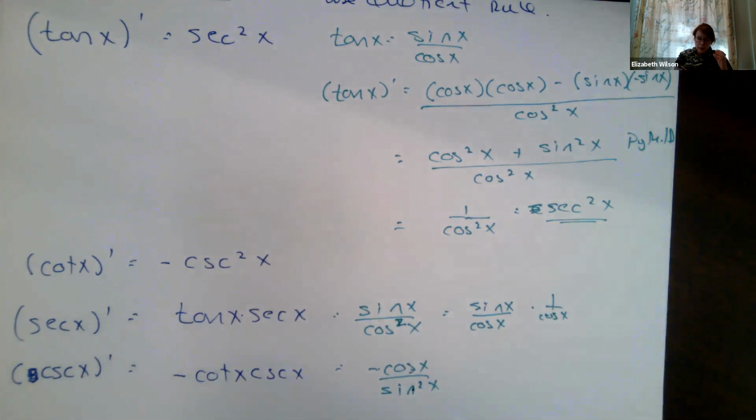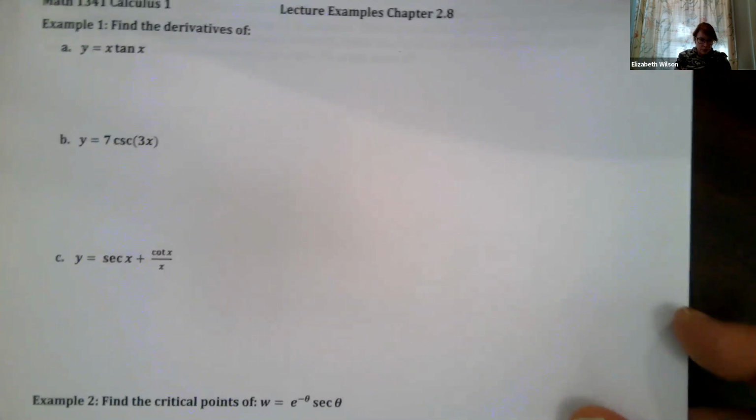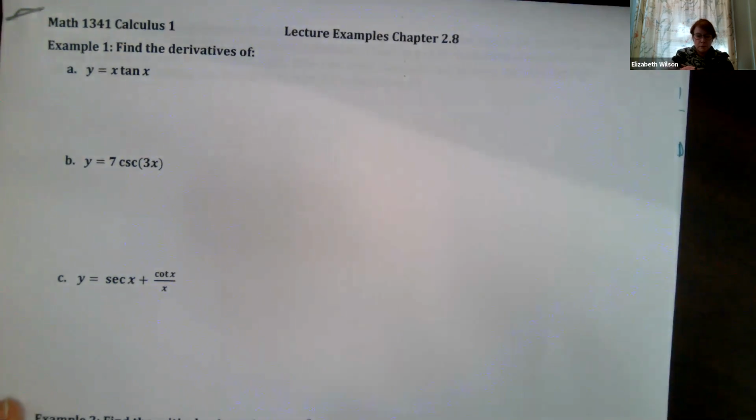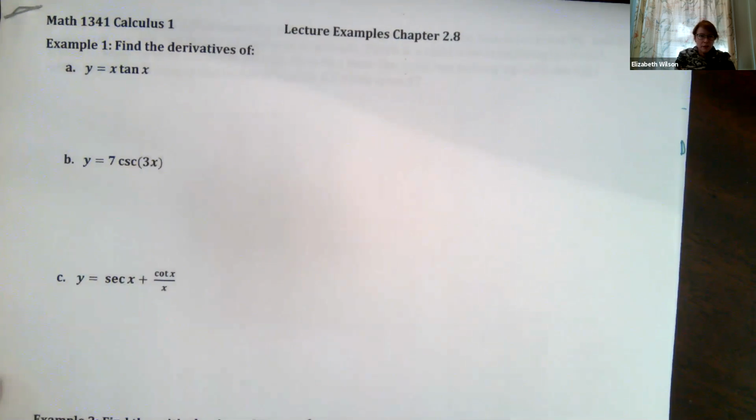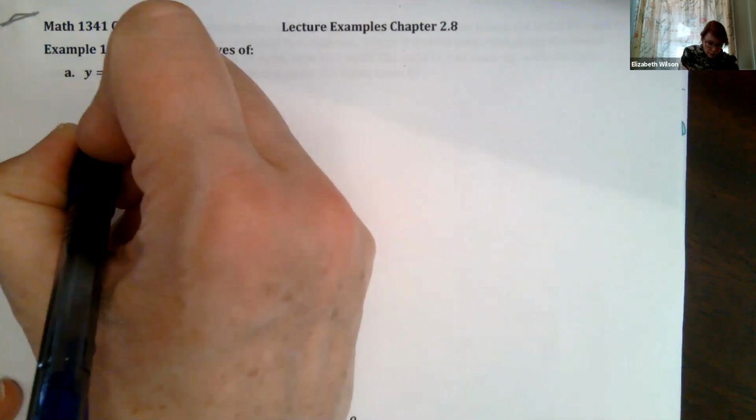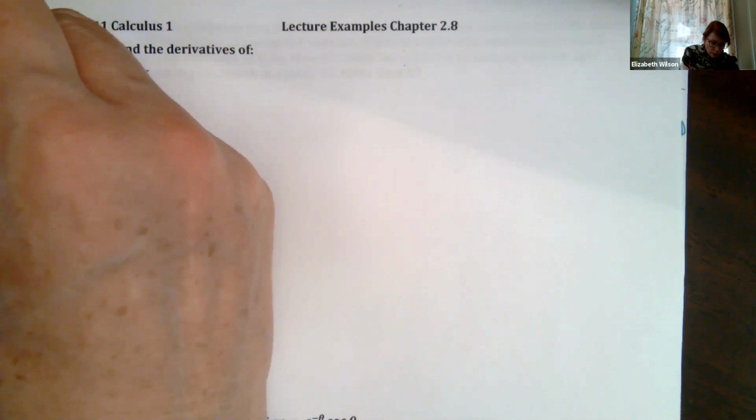Okay. All right, so I'm looking at my lecture examples for 2.8. Why did it make it all blurry again? That's weird. Okay. So x tangent of x, when I go to take that derivative, right? Look, I've got 2 terms. I need to do my product rule.